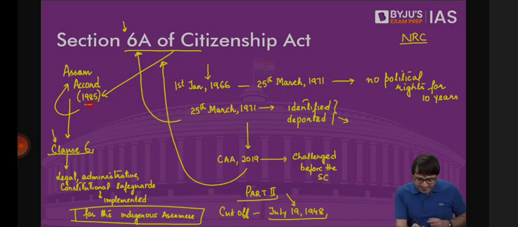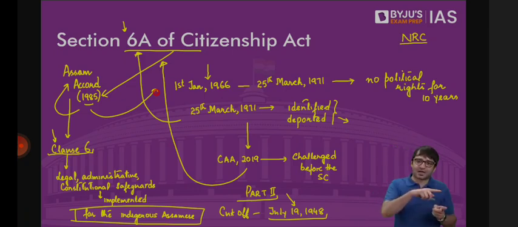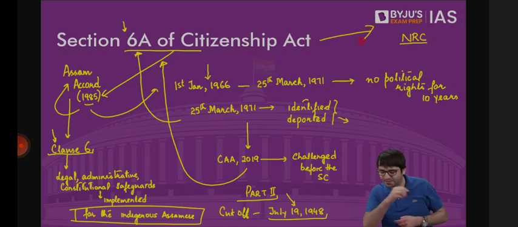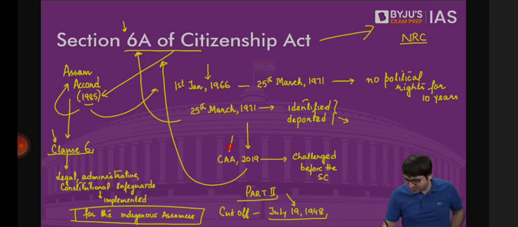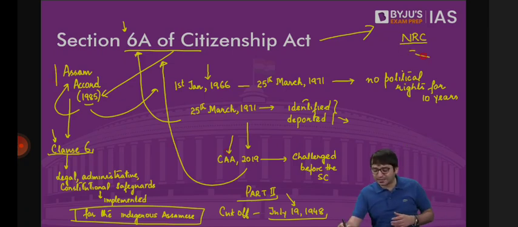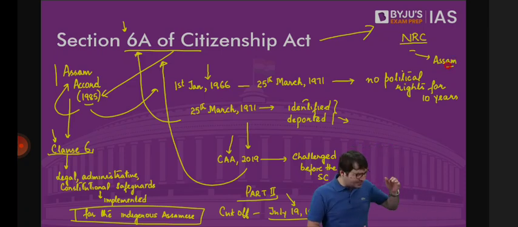But what did the 1985 Assam Accord do? It led to the amendment of the Citizenship Act of 1955, according to which Assam has a different cutoff date for citizenship. If you have entered Assam before 1st Jan 1966, you are a citizen of India. So can there be 2 different cutoff dates? One for the rest of the country, one specifically for Assam. That is the challenge being heard by the Supreme Court right now. And once this challenge is heard, then the Supreme Court will hear whether the Citizenship Amendment Act is constitutional or not. The Assam Accord also talked about the NRC specifically for Assam. What is the NRC? The National Register of Citizens, which contains the details of only the Indians.